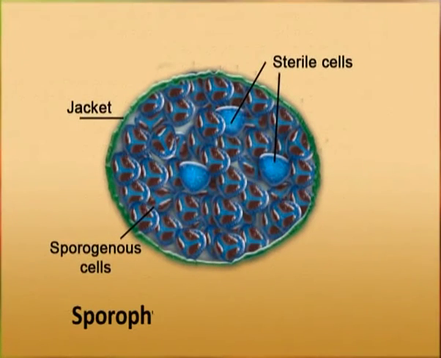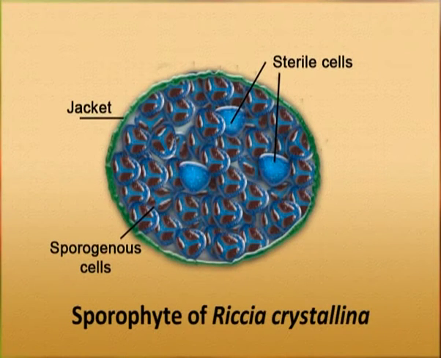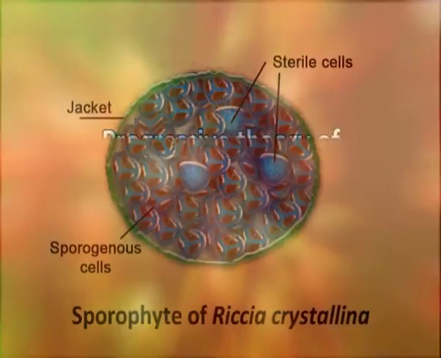The evolution of sporophyte is seen a step ahead in Riccia crystallina, where all sporogenous cells are not fertile and spore producing. Some sporogenous cells fail to form spores and thus are sterile. They are called nurse cells and serve as nutritive cells.